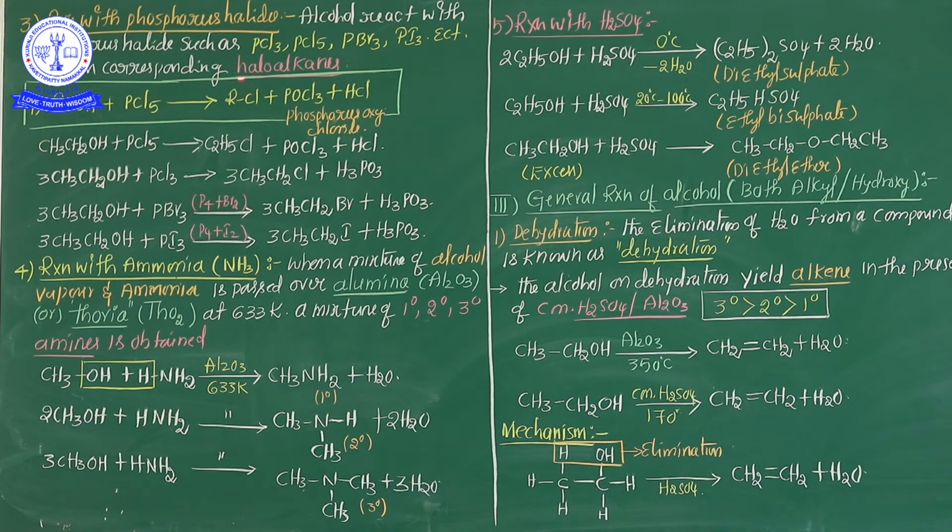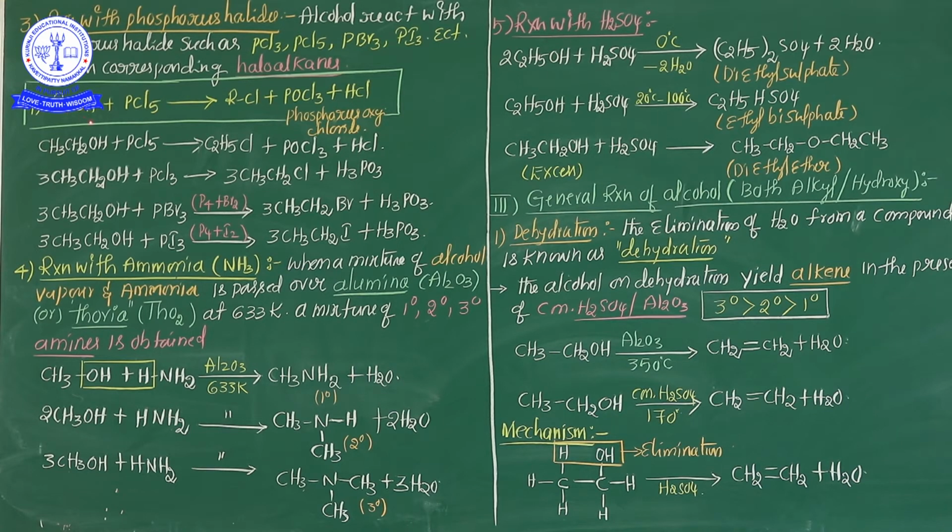So here is a very important key point, my dear students. When phosphorus halide reacts with alcohol, what is the major product obtained? Haloalkane, or alkyl halide, is obtained. This is the most important chemical property from the board-level point of view. See here the equation based on this statement.